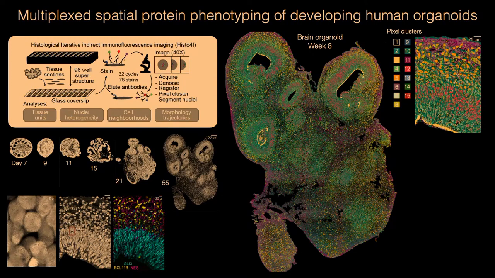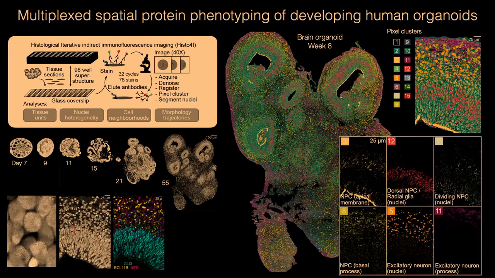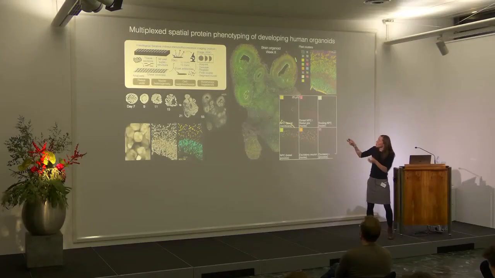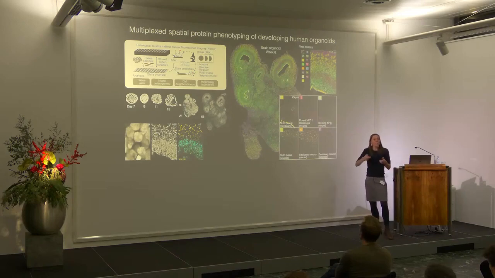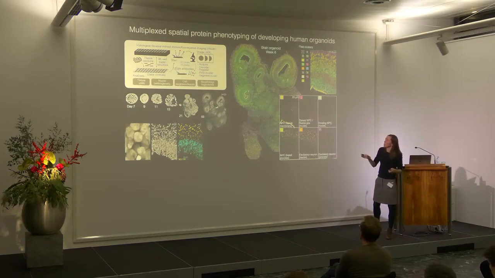Here, a zoom in to the cortical region. And if we look at them, there's, for example, the apical surface that comes out as a cluster, which is not a single cell. It's just a subcellular structure, which is nice to have as well. There's the dorsal radial glia, dividing cells, excitatory neurons, nuclei, and excitatory neuron processes, and so on. In this organoid, we also had two general clusters: all the cells up here are dorsal telencephalon, all the cells down here are ventral telencephalon. We could see the pattern emerge over time if we look across these organoids.